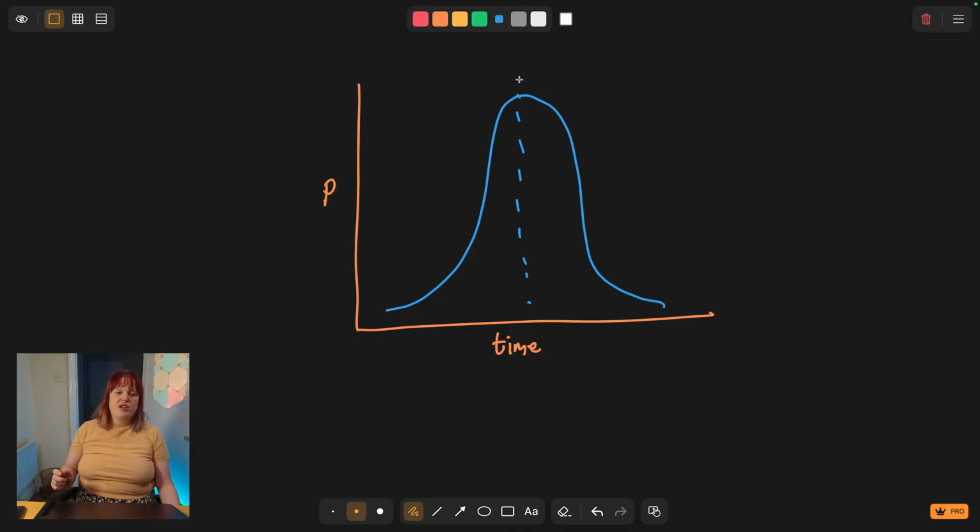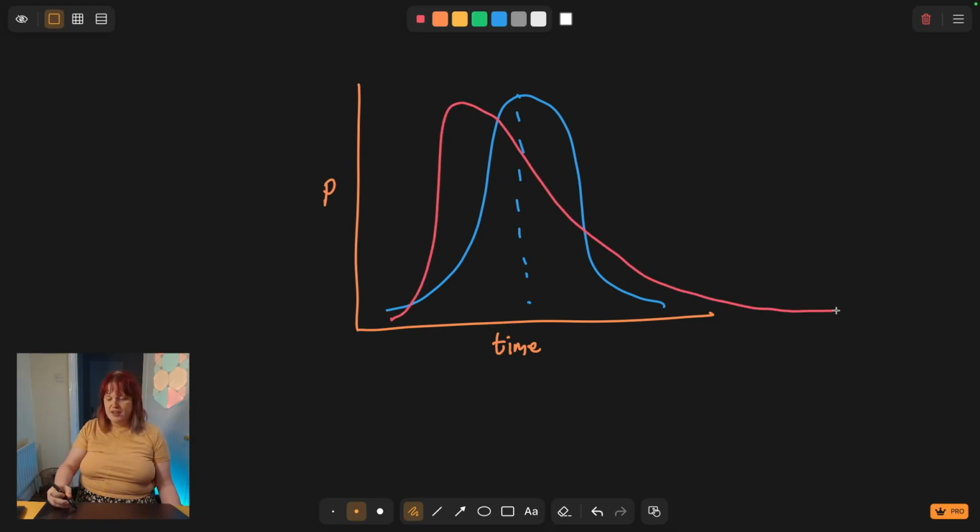But of course, there can't be a long tail on the other side because you can't go below 0. So what we want is a distribution that is skewed, that is asymmetrical. And so you might have a distribution that looks a bit more like this. That's called a gamma distribution, and is often used when you're modelling things with time and duration. A special case of a gamma distribution is called an exponential distribution, and this looks like this.